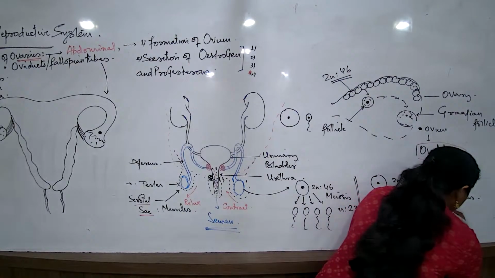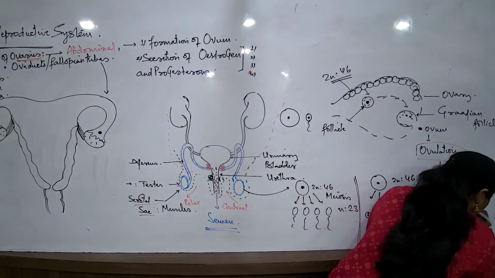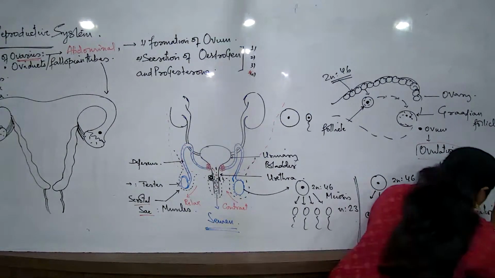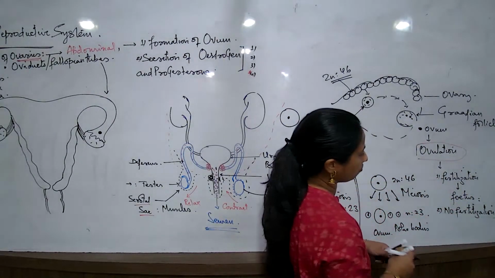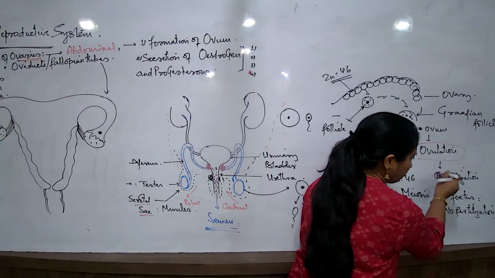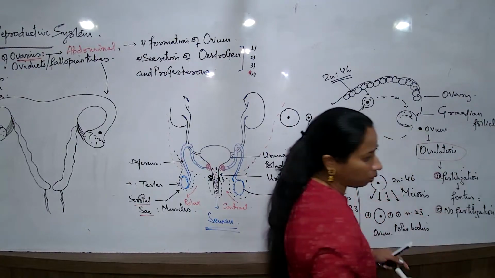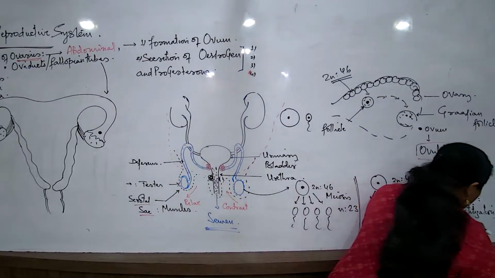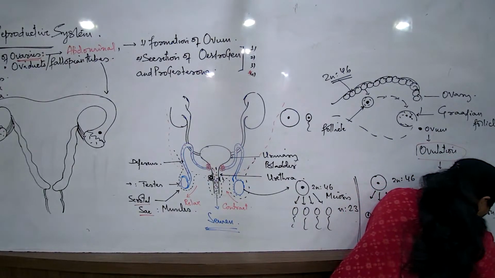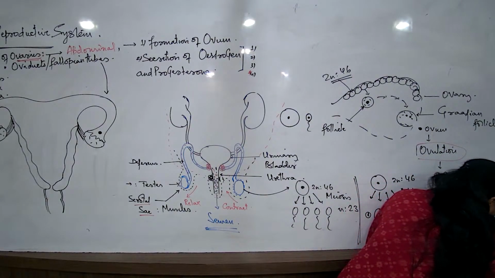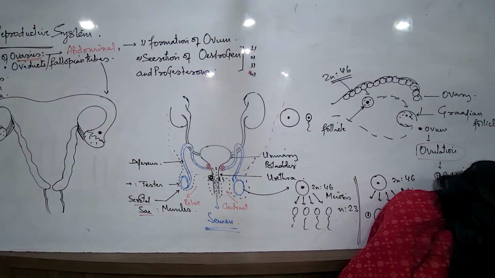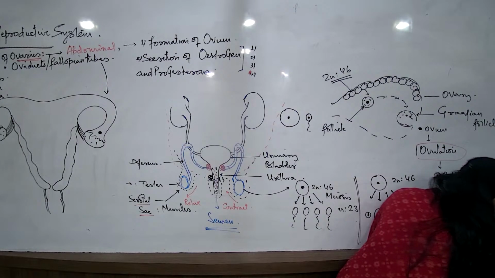And next is if no fertilization, and this is majorly happening in the female body, because the process of fertilization will happen only a few number of times. So when we are talking about what will happen if the process of fertilization does not happen, then we come across a process known as menstruation. So we are going to come across this now. How do these different processes happen? So let us start with this.